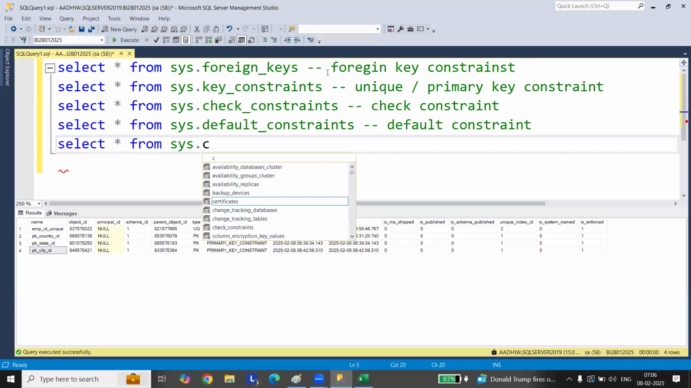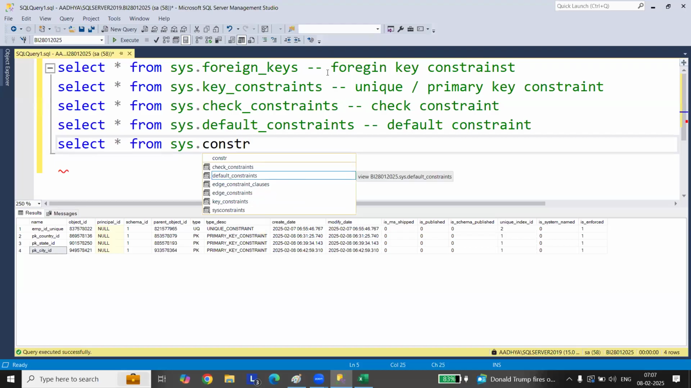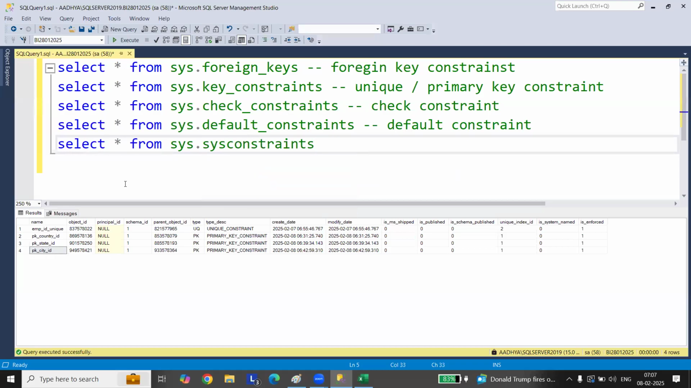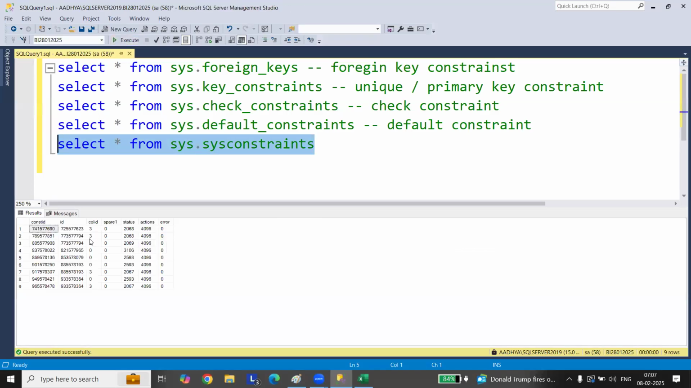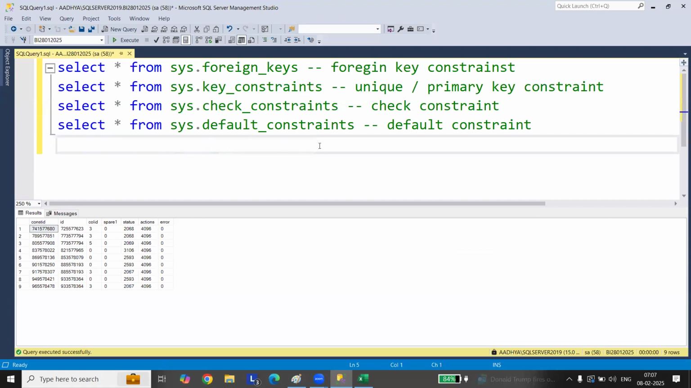This is how you can go and see. So you have system constraints here. Those are only related to the system ones. Go and execute here, right? You can see. So like this, you can go and see this one.